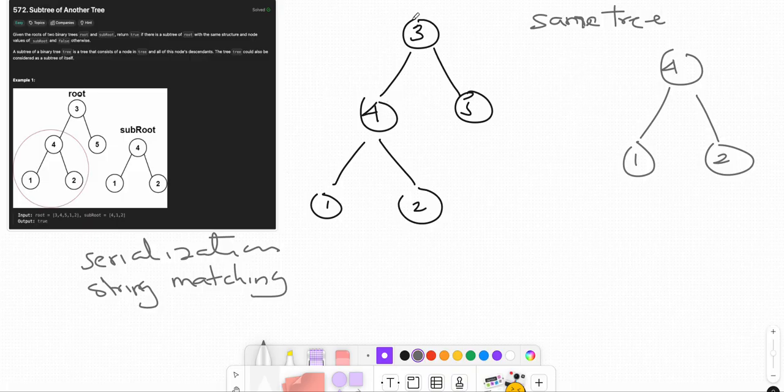And we do the same for the small tree, and for the leaves we use a marker.